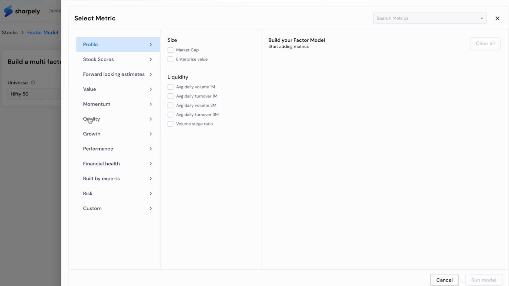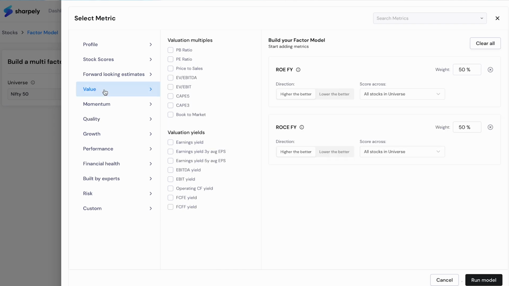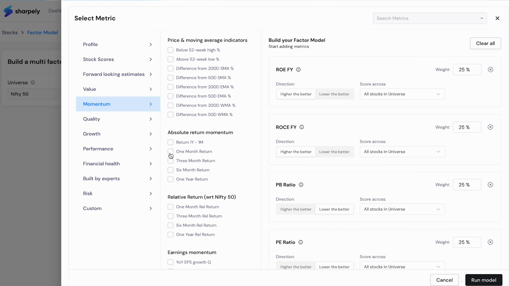Let's say you want to create a multi-factor strategy that combines quality, value, and momentum. For instance, you can either use metrics like ROE and ROCE for quality, PE ratio, PB ratio for value, and 1-month return for momentum. Or you can use our stock scores. We have created these scores using multiple metrics. In short, we have done the heavy lifting of processing the data for you.